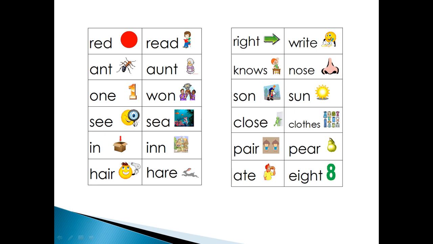Next one, this is a son. He is a son. And this is the sun. S-O-N. And this is S-U-N. Next one, C-L-O-S-E. Close. You are close to the market. You are close to the board. Next one is what?